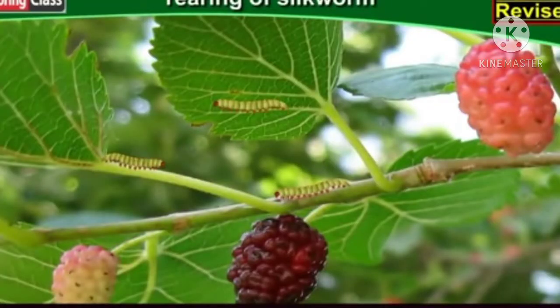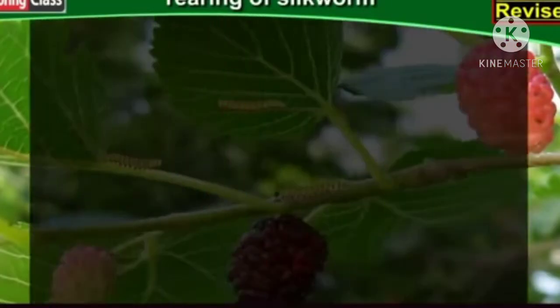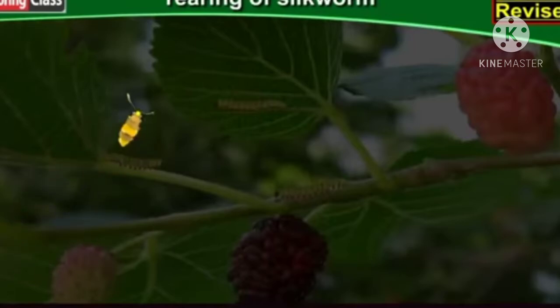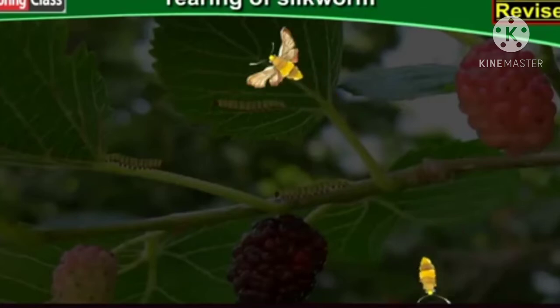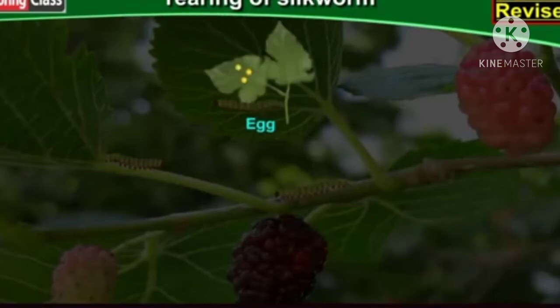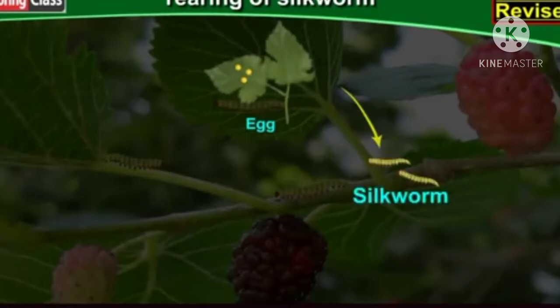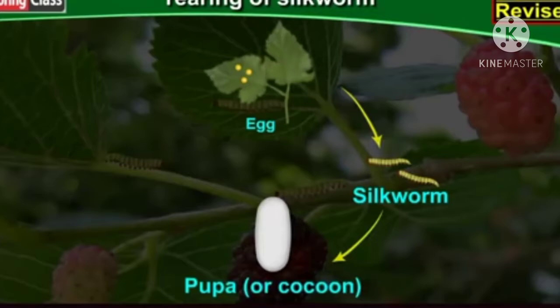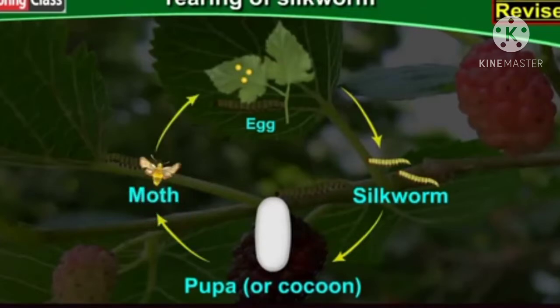The lifespan of the silkworm is only about 2 months, and it has 4 stages in its life cycle like a butterfly. The 4 stages are eggs, silkworm or larva, pupa or cocoon, and the 4th stage is the adult moth.